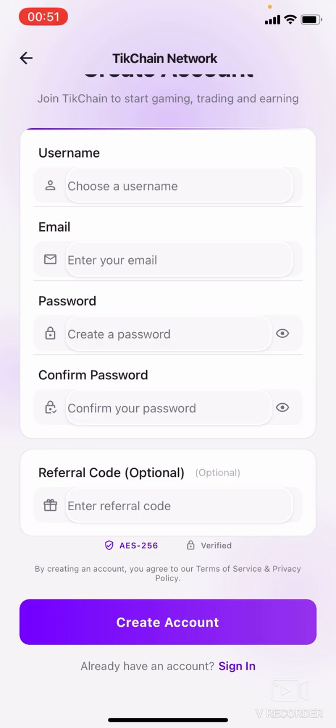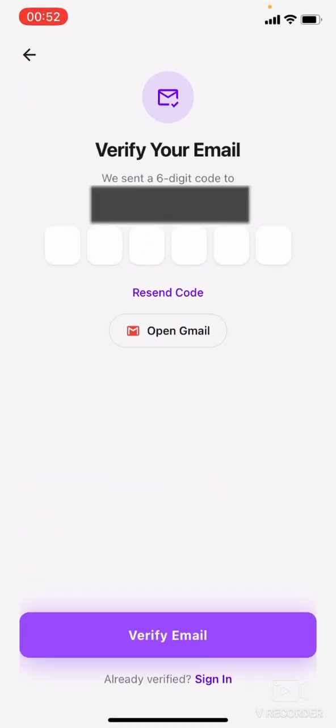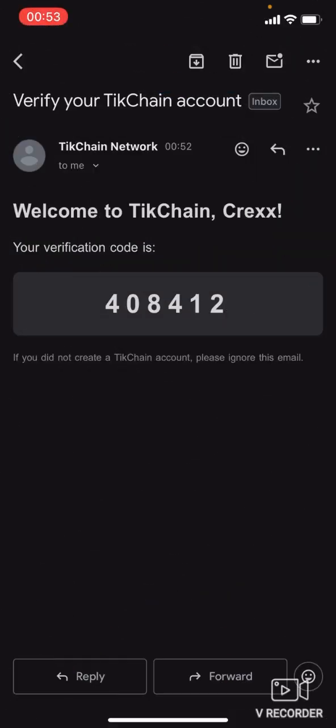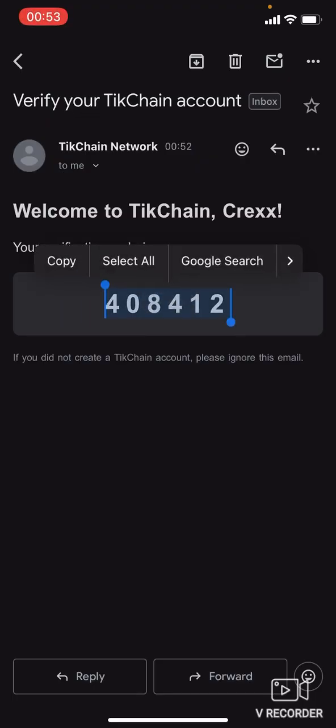Now let me quickly do mine and I'll get back to you. Once you are done creating the account, a verification code will be sent to your email address. You're going to copy that code and paste it right here in order for you to verify your email instantly. So I'm going to open my Gmail and check that code out. The code has been sent. I can see it right here. I'm just going to copy it. I'm going to copy this, copy, and go back.